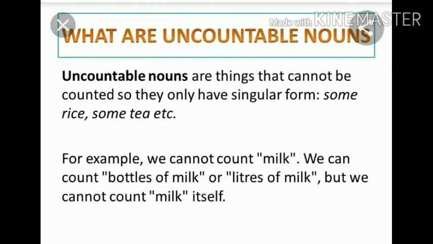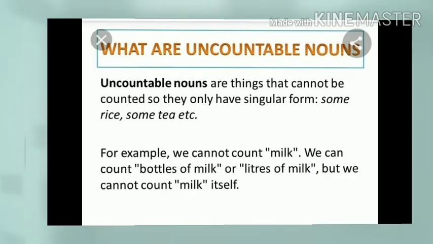Uncountable nouns are things that cannot be counted. It means they cannot be counted using numbers. So they only have a singular form. Some rice, some tea, etc. Not one rice, one tea. Okay, children. For example, we cannot count milk. We can count bottles of milk or liters of milk, but we cannot count milk itself.